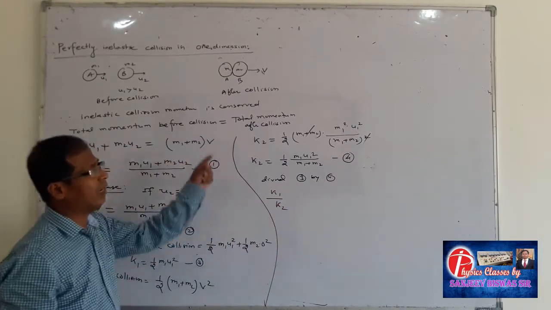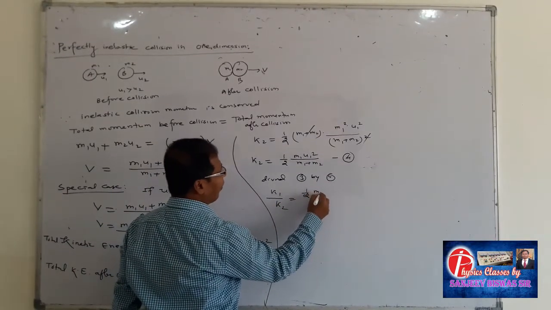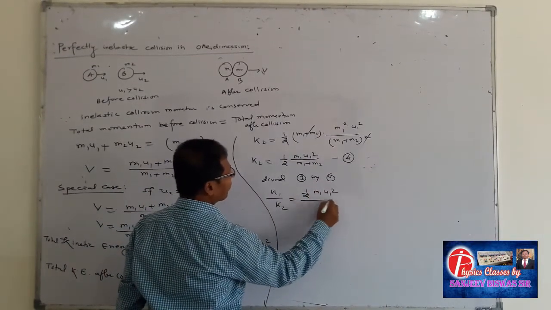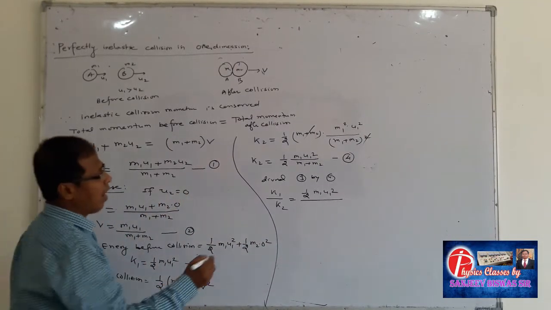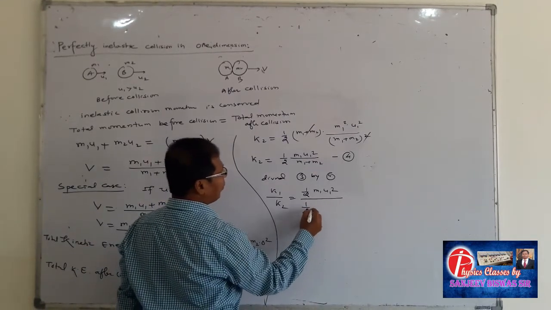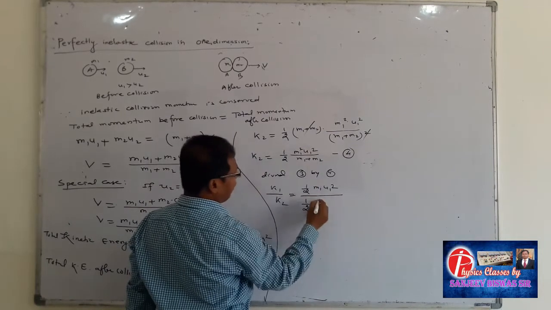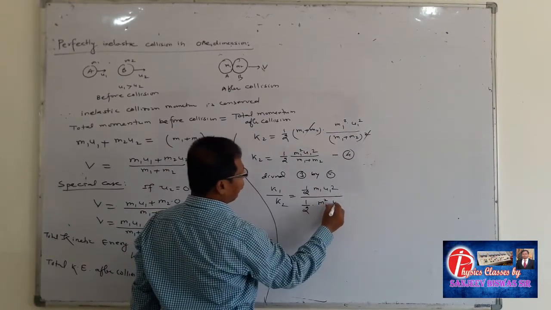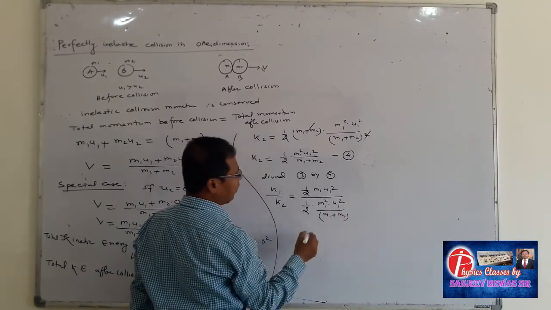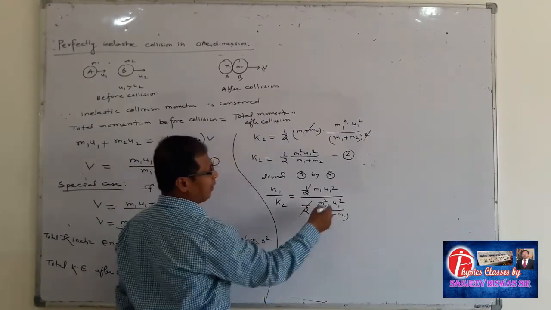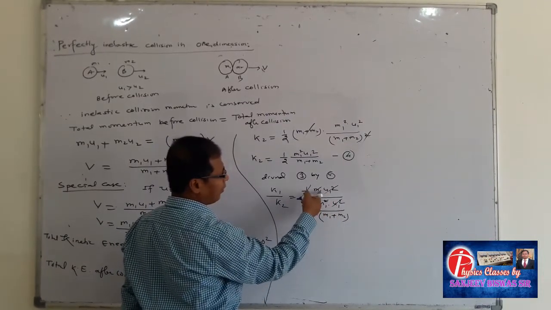Here 1 by 2 m1 u1 square is the kinetic energy before collision, and after collision 1 by 2 m1 square into u1 square upon m1 plus m2. Here 1 by 2 cancels out, u1 square cancels out, and m1 square cancels with m1.